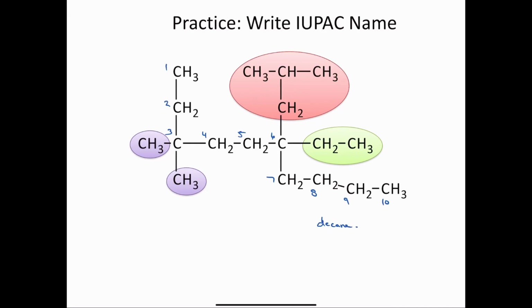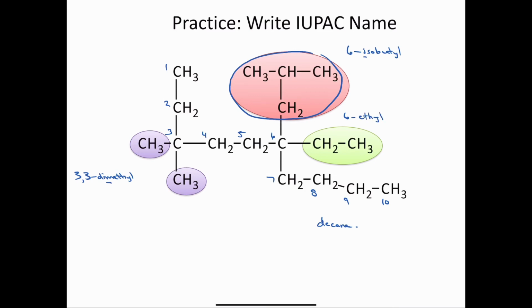You can see that on carbon 3 we have 2 methyl groups, so this must be a 3,3-dimethyl, which we would alphabetize according to the letter M. At carbon number 6, we have a 6-isobutyl, because the one that's in red here, this is an isobutyl group. So we'll write that down. We have 6-isobutyl, and you'll remember the iso is alphabetized according to the letter I. And then also on carbon 6, we also have a 6-ethyl group.